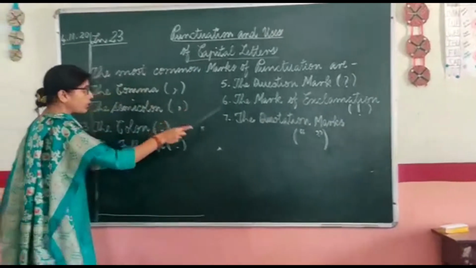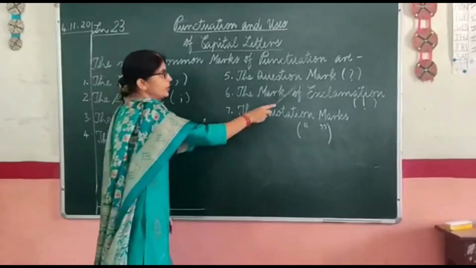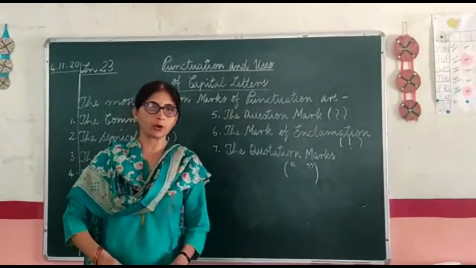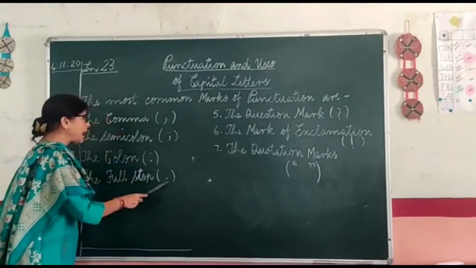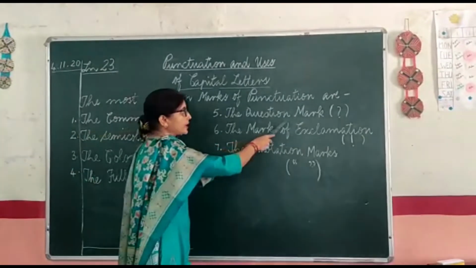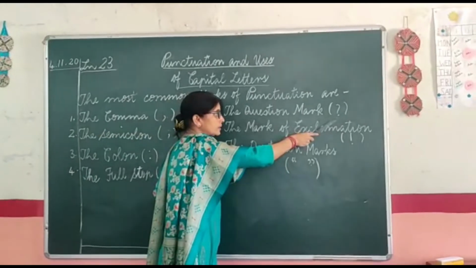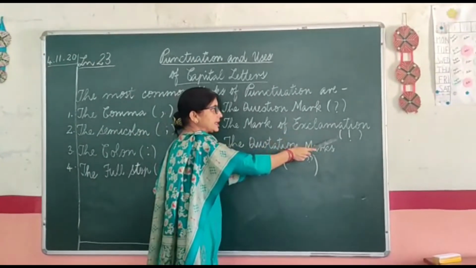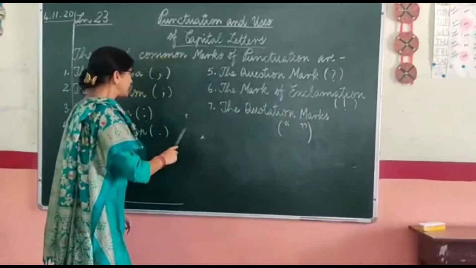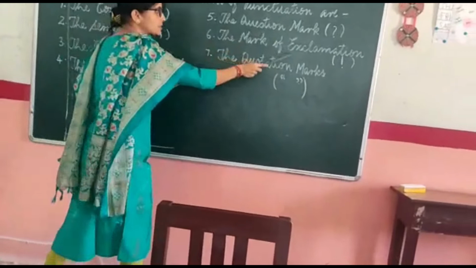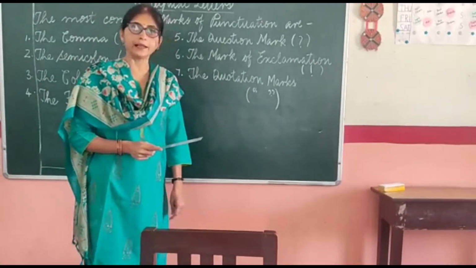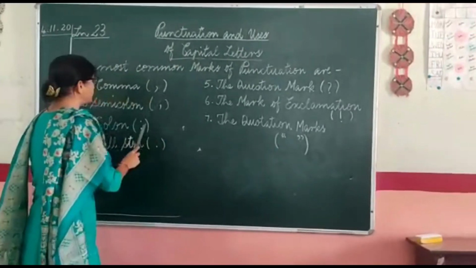Okay. Now among all these seven, full stop, question mark and exclamation mark are permanent pauses. All declarative and imperative sentences end with full stop. All interrogative sentences end with question mark and all exclamatory sentences end with exclamation mark. Permanent pauses mean that after putting these marks, whenever you start a new sentence, you will start with a capital letter. But this is not the case for these.